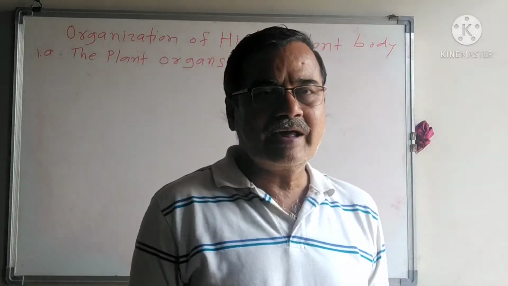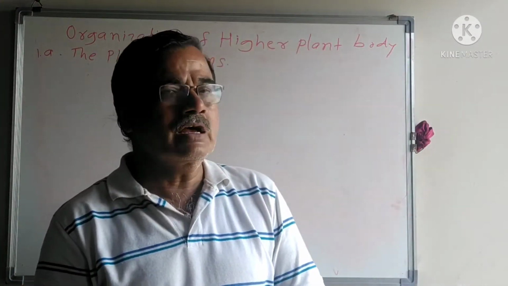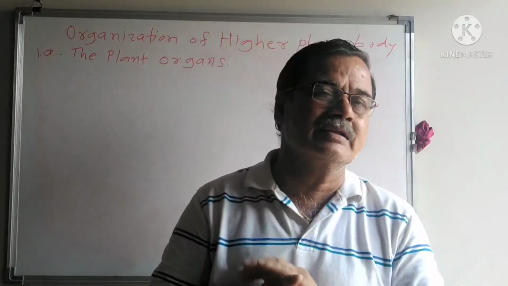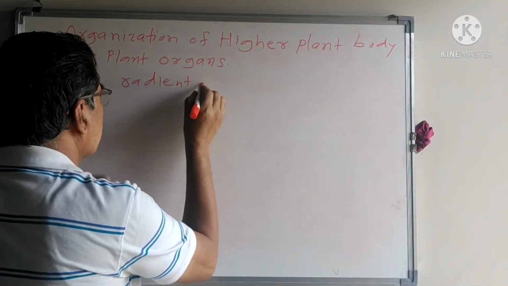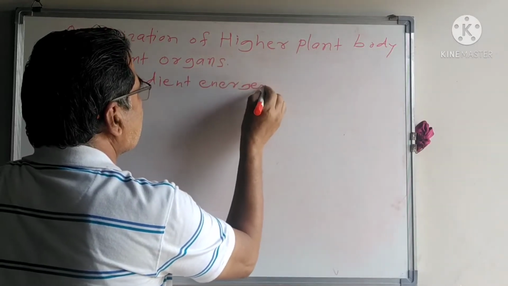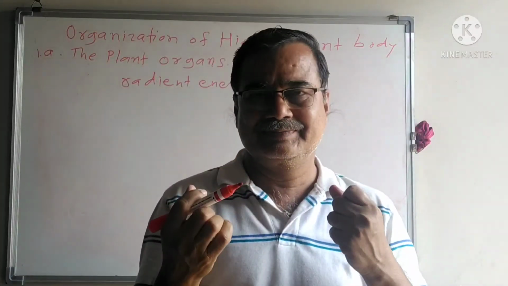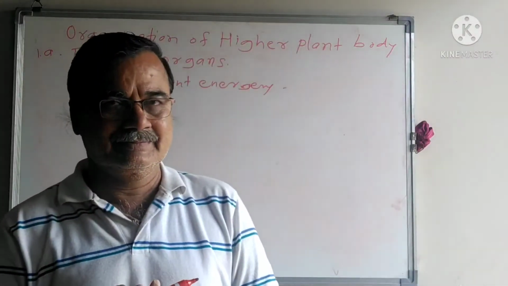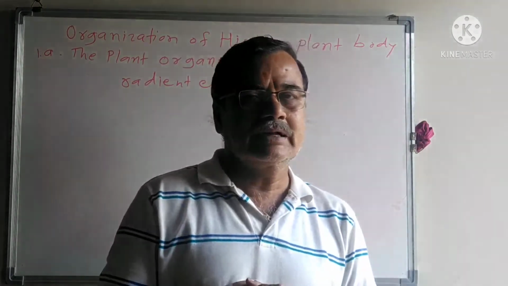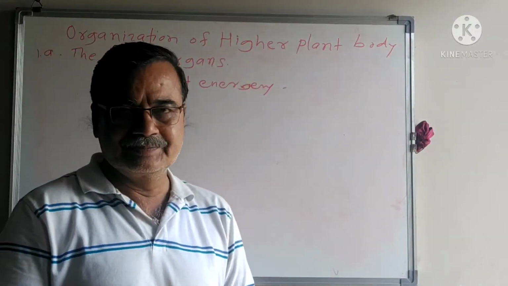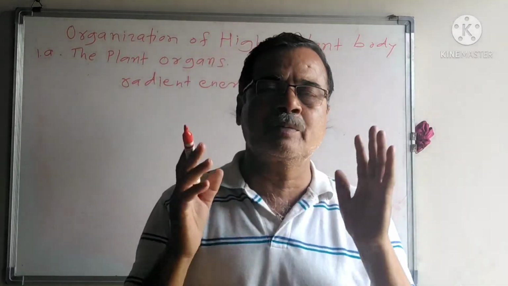The plant requires solar energy, the radiant energy, which is present in the atmosphere. It should be trapped, and after trapping, it is converted into a utilizable form, that is chemical energy. This chemical energy is formed by photosynthesis.